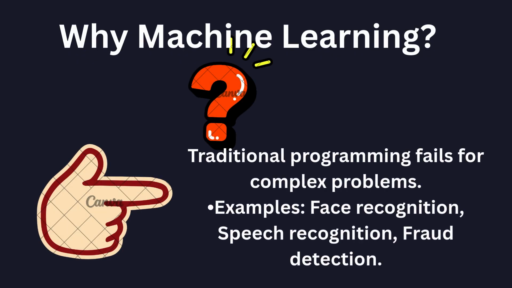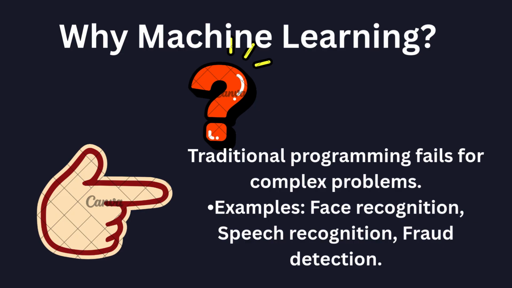Machine learning is needed because traditional programming fails for complex problems. In traditional programming, we must write exact rules for every situation. This works well for simple tasks like calculations or sorting numbers. But it becomes very difficult when the problem is complex and conditions keep changing. For example, in face recognition, the same face can appear in different light, angle, and expression. It is impossible to write rules for all these variations.